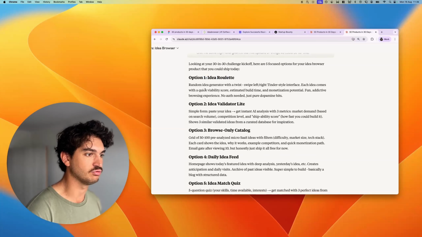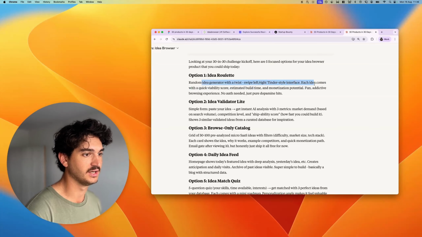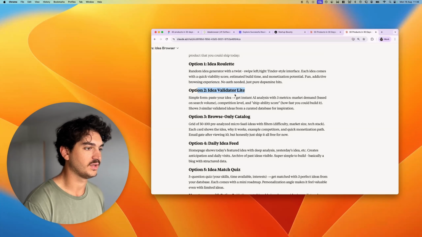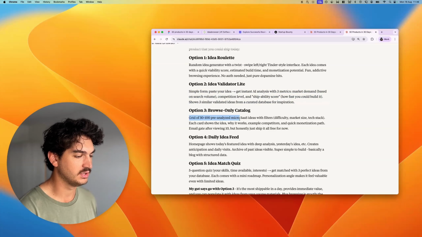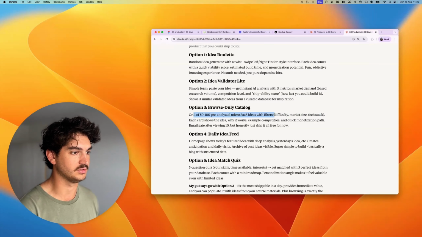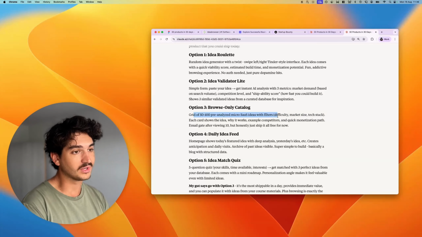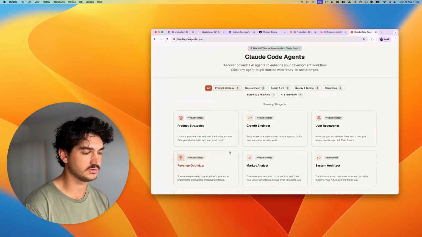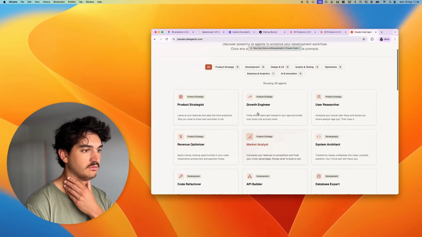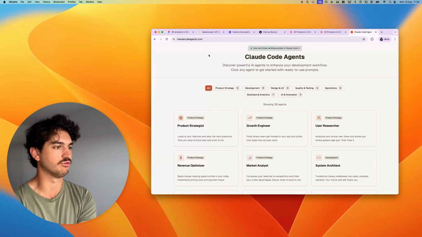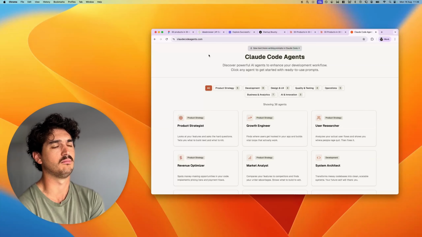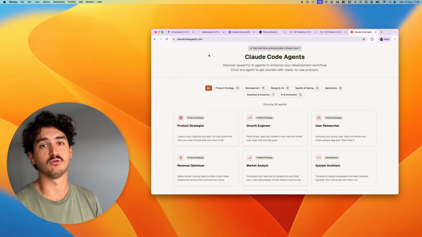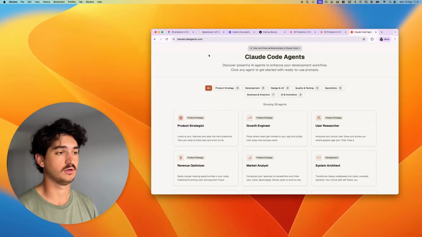So first is idea roulette. That's quite fun actually. Each idea comes with a quick viability score. Maybe you could have 10 ideas a day. Idea validator light. Yeah, to be honest, I think the browsing is better. Browse only catalog, grid of 50 to 100 pre-analyzed micro SaaS. So I'm thinking we could almost do something similar to my Claude Code agents, where you're browsing, you can click into one, have a bit of a modal there. But I do like the richness of having a bit more of an in-depth analysis, and I think that will come from, we'll obviously get the LLM beforehand to do a bit more in-depth research on this stuff.